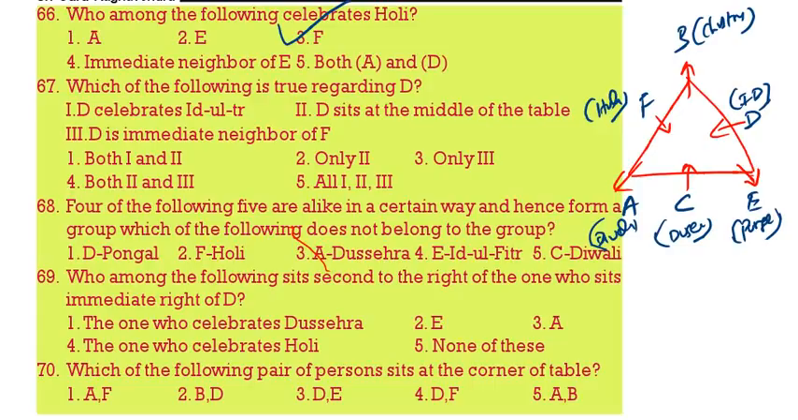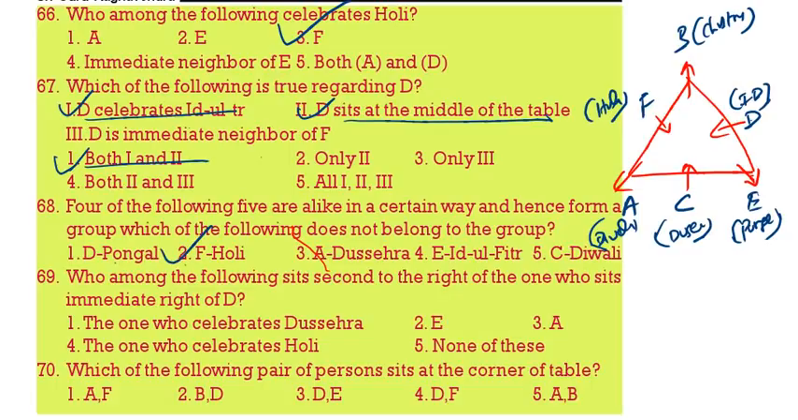Then which of the following is true regarding D? D is in the middle, that is definitely correct. D celebrates Eid ul-Fitr, that is also correct. D is the neighbor of F, that is not correct. So only 1 and 2. Four of the following five are alike in a certain way and form a small group. Which is the one that does not belong to the group? See, D Pongal. F Holi.